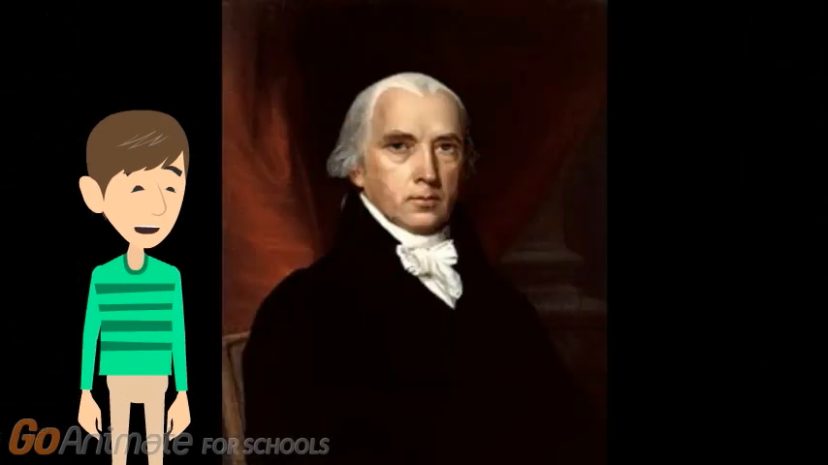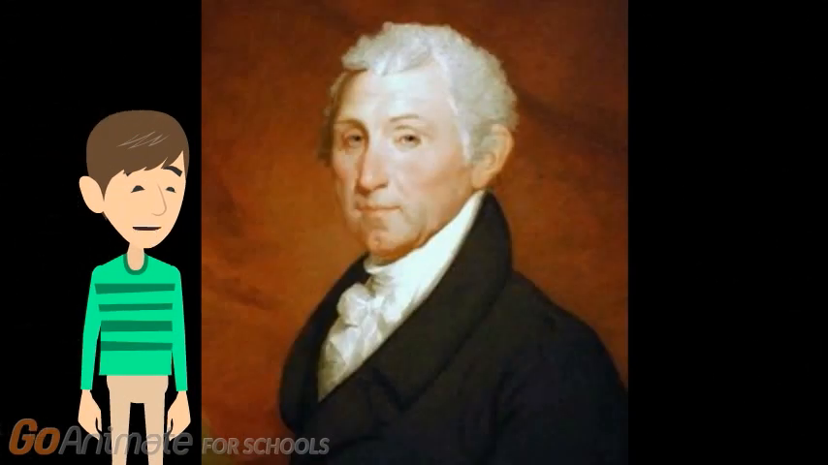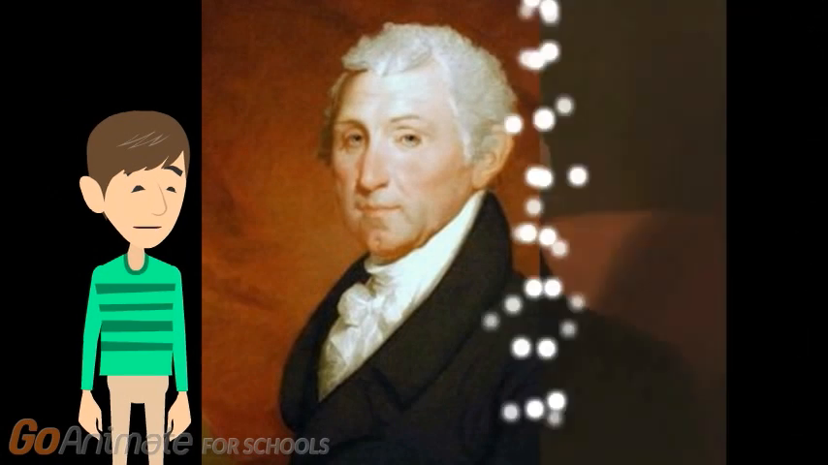The fourth president is James Madison. He never had a son. He fought the War of 1812. He was in office from 1809 to 1817. The fifth president is James Monroe. He was a Democrat and a Republican. He was in office from 1817 to 1825.